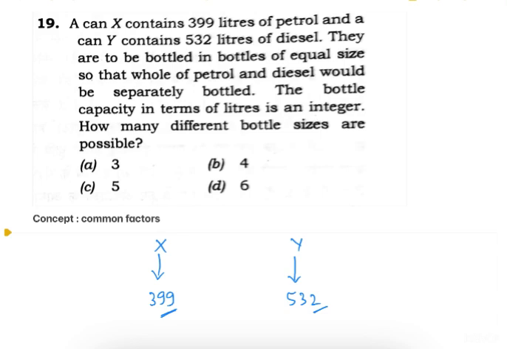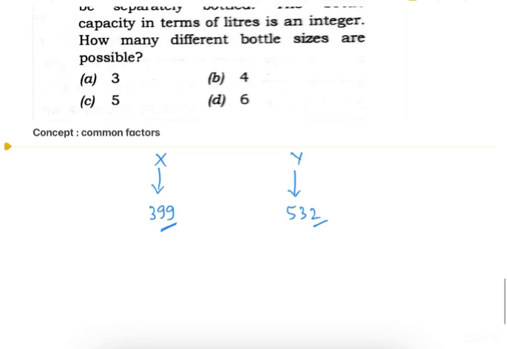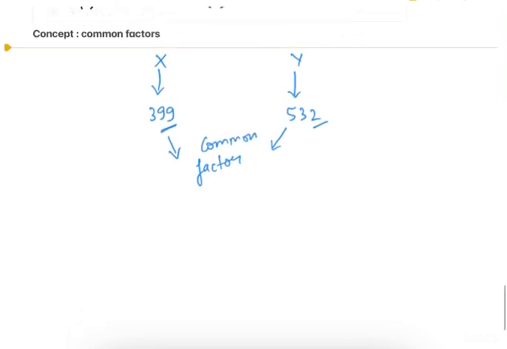Then the question further says that the whole of petrol and diesel would be separately bottled. Whole of petrol and diesel means what? That the required sizes of bottles would be their factors, and that too common. Okay, so now our task is to find the common factors of these two numbers.